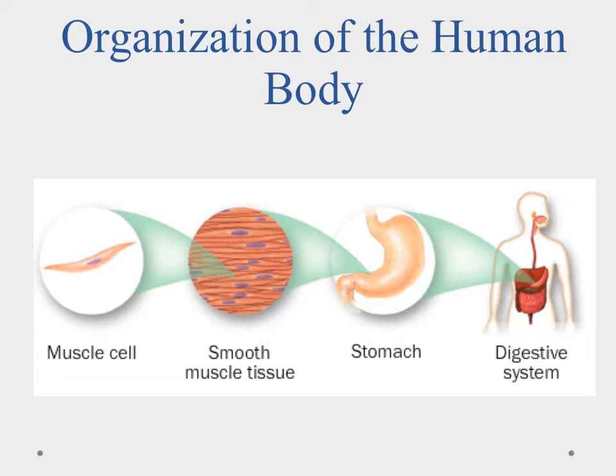And when we look at this, what we're talking about is starting off with a cell, and then if we have a bunch of cells working together, we end up with a tissue. When we have a bunch of tissues working together, we end up with an organ, and when we get a bunch of organs working together, we end up with an organ system. We add a bunch of organ systems, and that makes the organism. We can see how all of these interrelate and are related to each other.